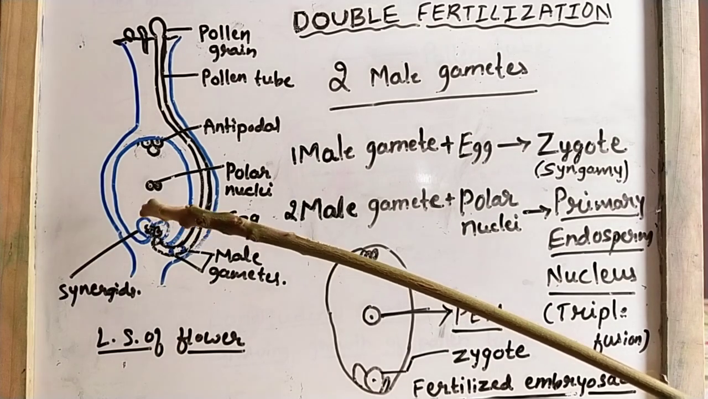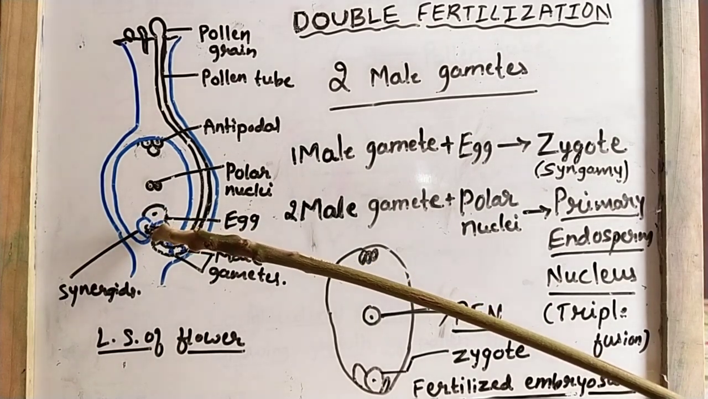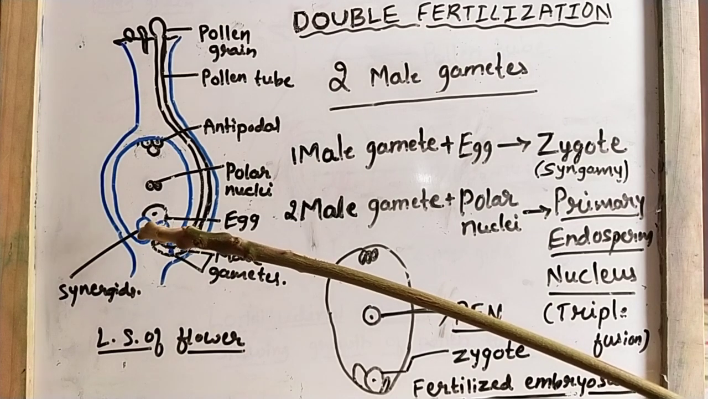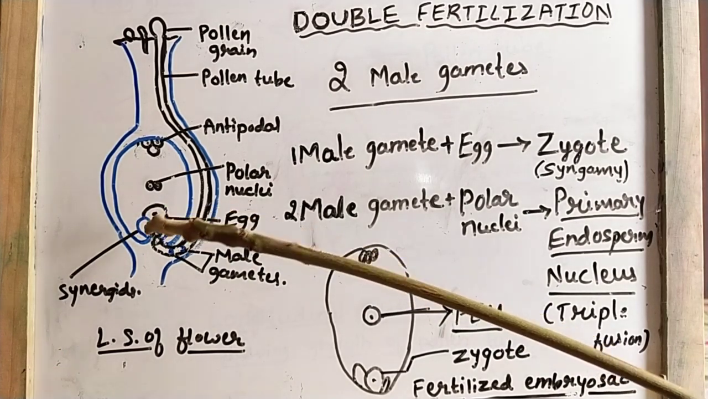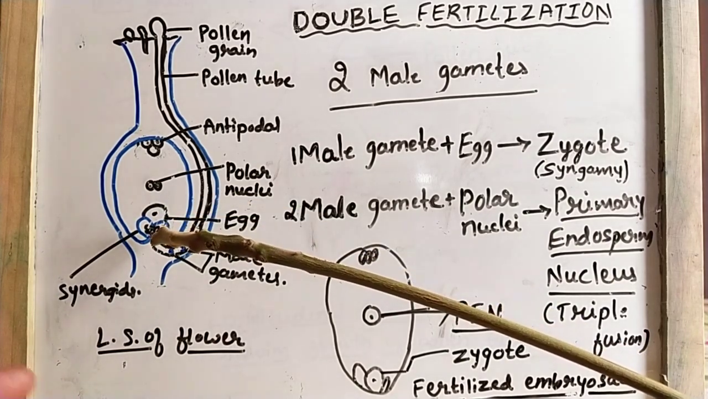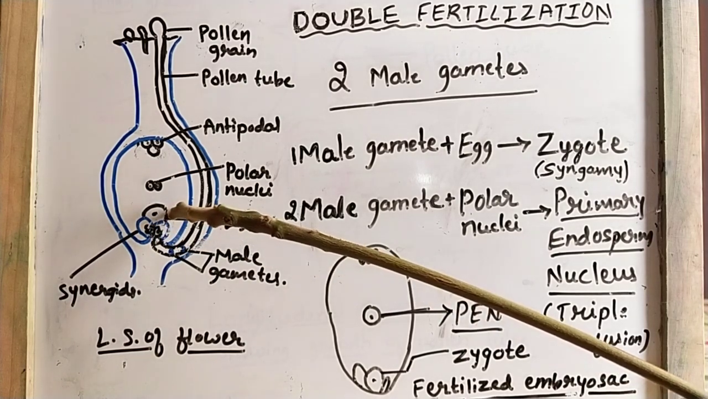In the synergids we have the filiform apparatus, that is, finger-like projections present in the synergids. What is the function of the filiform apparatus? They guide the male gametes to where the egg is present.